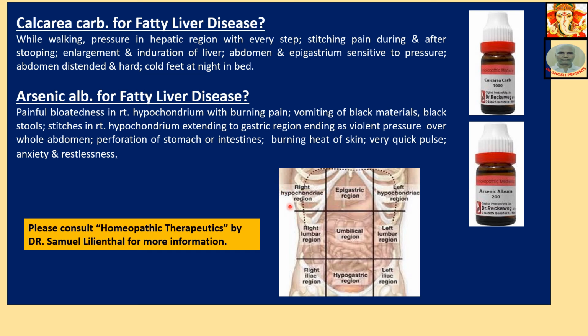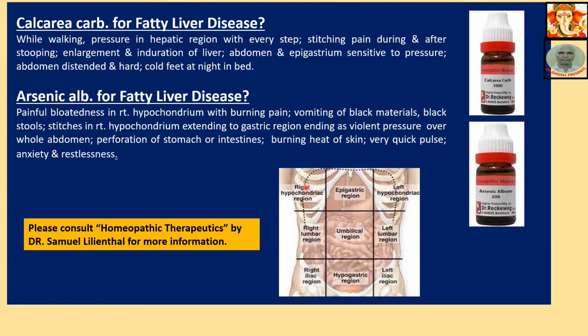This region is called gastric region, ending in violent pressure over the whole abdomen. Perforation of stomach, intestine, burning heat of skin, very quick pulse, anxiety and restlessness. Anxiety and restlessness is a characteristic symptom of Arsenic alb, always there. If it is an Arsenic alb patient, there will always be anxiety and restlessness in the mind.